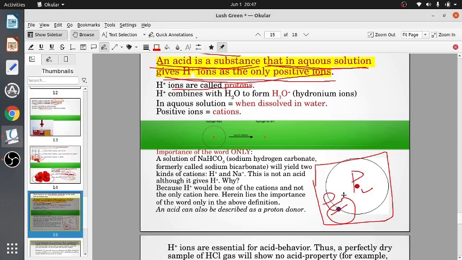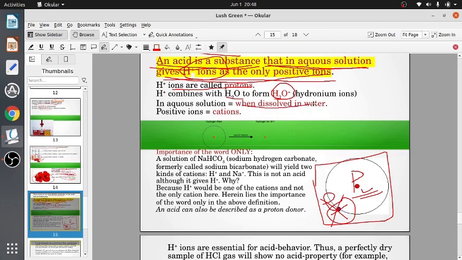When this electron was removed, hydrogen ion means only proton. So hydrogen ion can also be called protons. Now hydrogen ion will combine with water to form hydronium ion. When hydrogen ion or proton combines with water molecule, it forms hydronium ion. So instead of hydrogen ion, we can replace this with hydronium ion, or we can also replace with the word proton.